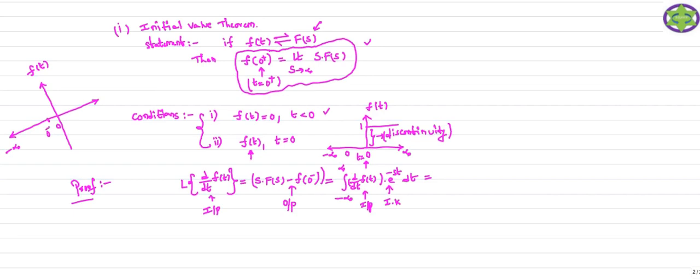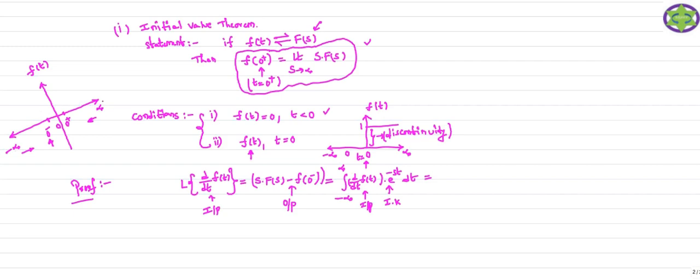So what is 0 minus? Just before 0 is nothing but 0 minus. When we are moving from minus infinity, we first reach 0 minus, not 0. Just after 0 is nothing but 0 plus. So when we are moving towards infinity, we reach first 0 plus, which is just after 0. So this is your time axis.